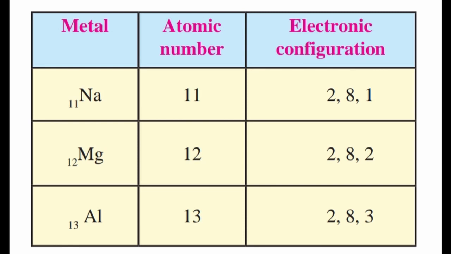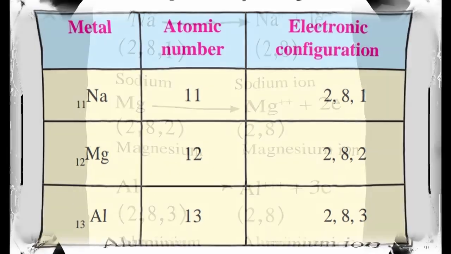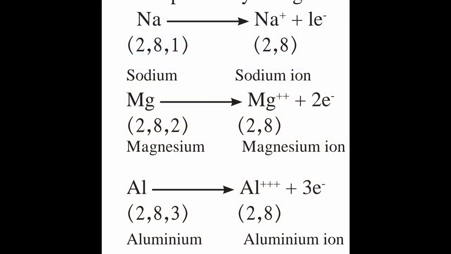See the example of sodium. Its electronic configuration is 2,8,1. There is one electron in the outermost shell. So metals have tendency to lose electrons. So sodium loses one electron, and the electronic configuration after losing the electron is 2,8.